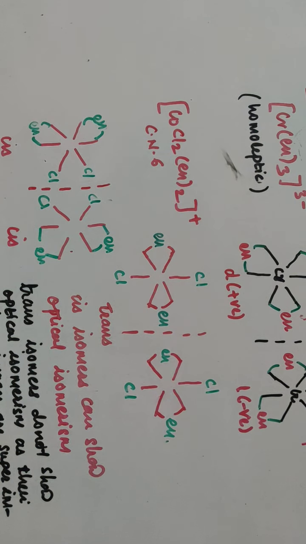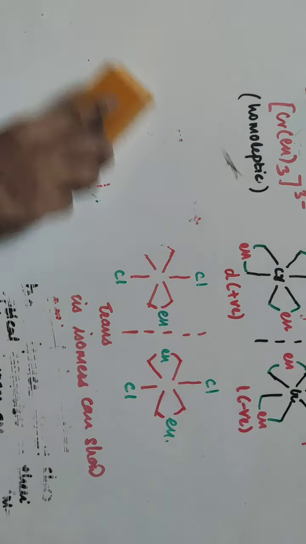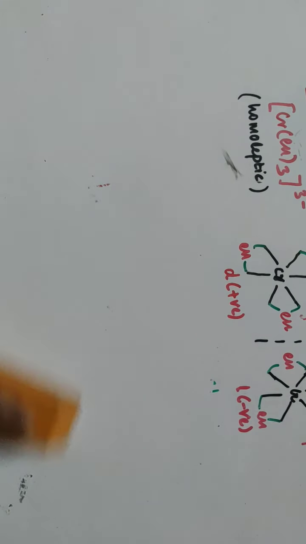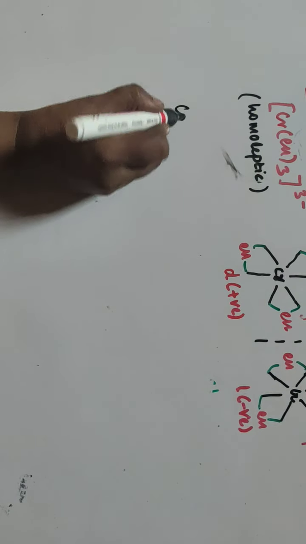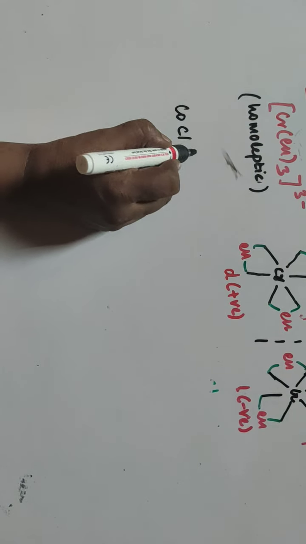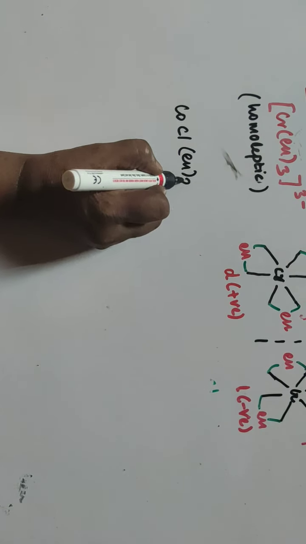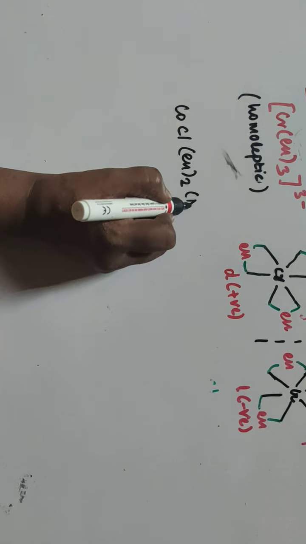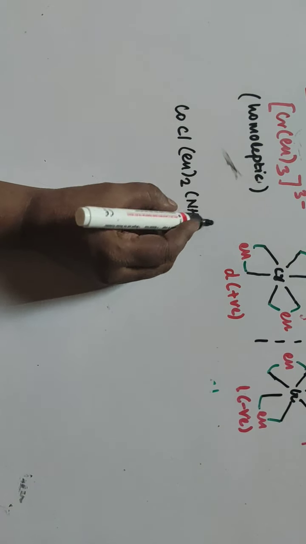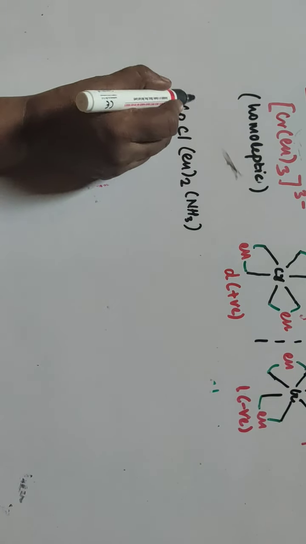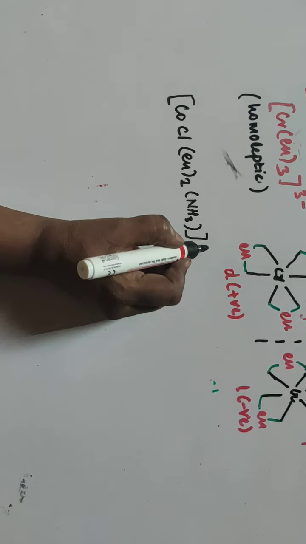We'll take one more compound so that it is again much clearer. We'll take here one compound of Co Cl (en)2 NH3, 2 plus.